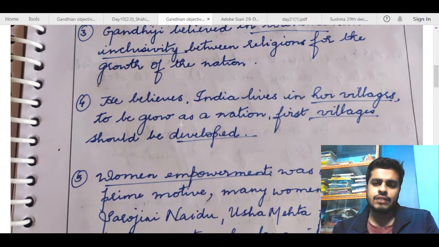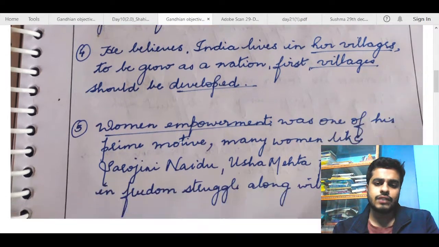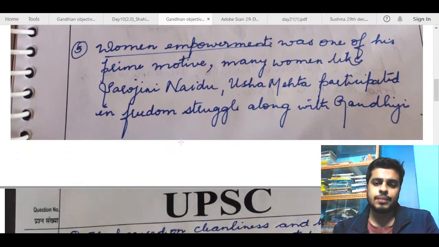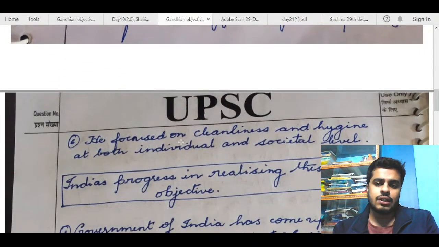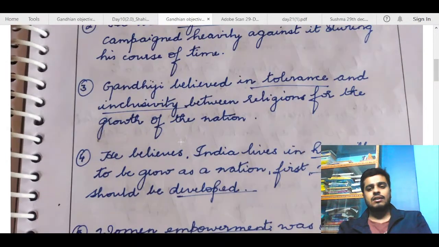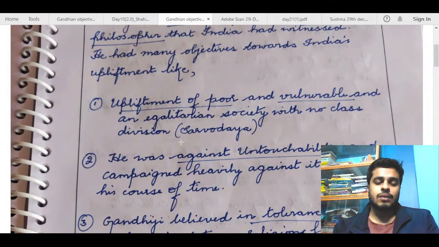He believes India lives in her villages; to grow as a nation, first villages should be developed. This is fine. Women empowerment is one of his prime motives. Many women like Sarojini Naidu, Usha Mehta participated. Okay, fine. He focused on cleanliness and hygiene at both individual and societal level. So again, okay, but I think some of the keywords are missing.